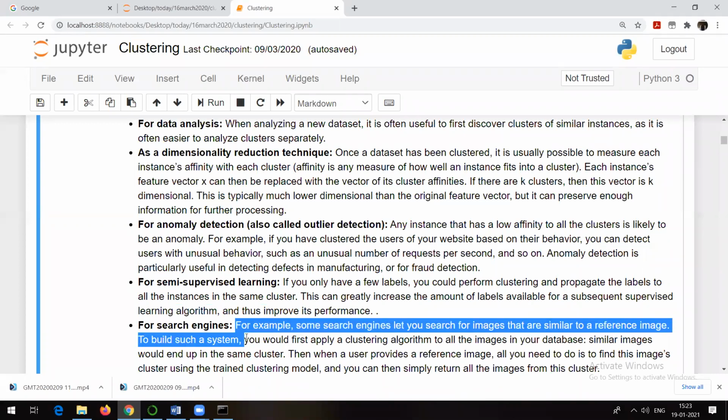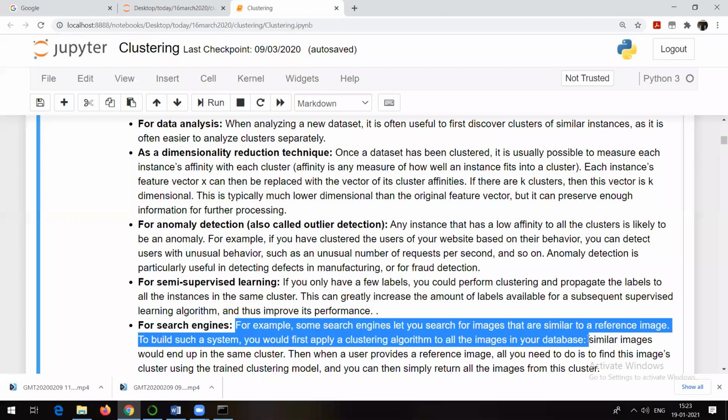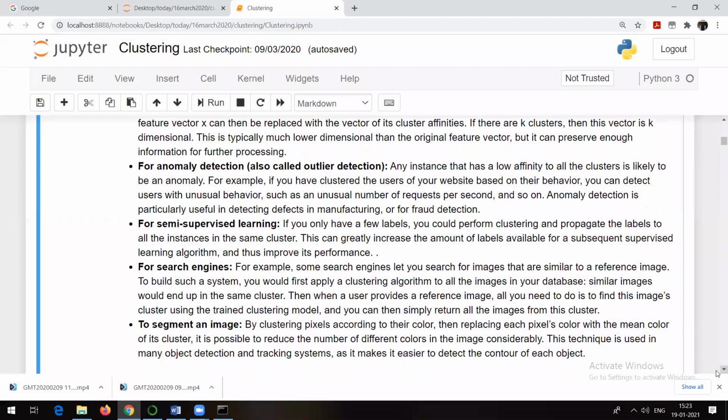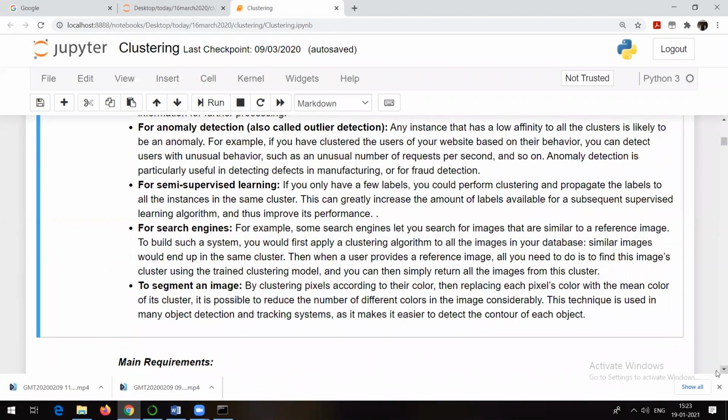Search engines. For example, some search engines let you search for images that are similar to a reference image, right? To build such a system, you first apply a clustering algorithm to all the images in your database. You might know the best example is Google Photos. Whenever you click a photo on your mobile phone, if you have clicked a photo with your friends, it will be put into the friends group. If you have clicked a photo with your family, it will be put into the family group, right?